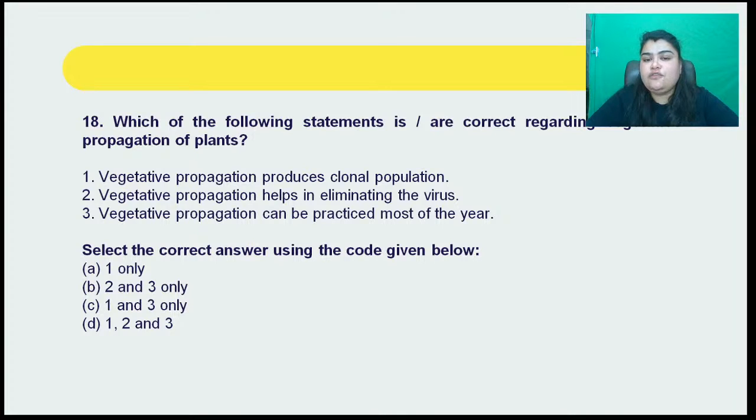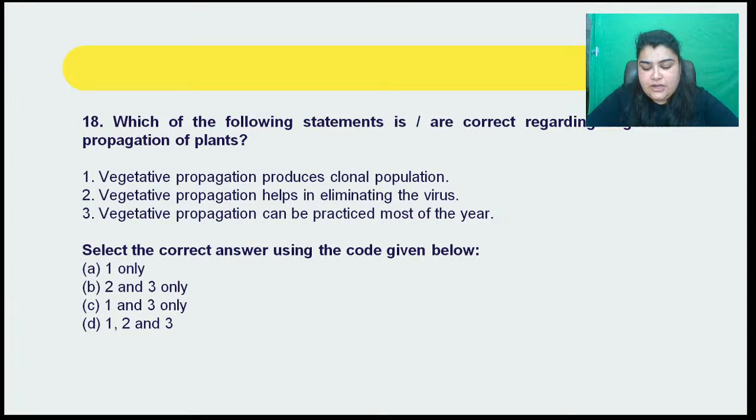Which of the following statements is or are correct regarding the vegetative propagation of plants? 1. Vegetative propagation produces clonal population. Secondly, vegetative propagation helps in eliminating the virus. Thirdly, vegetative propagation can be practiced throughout or through most of the year.